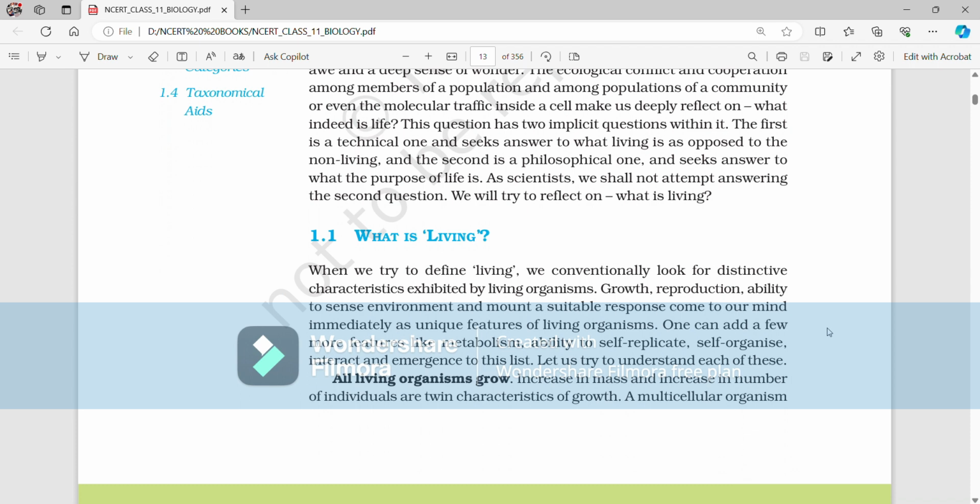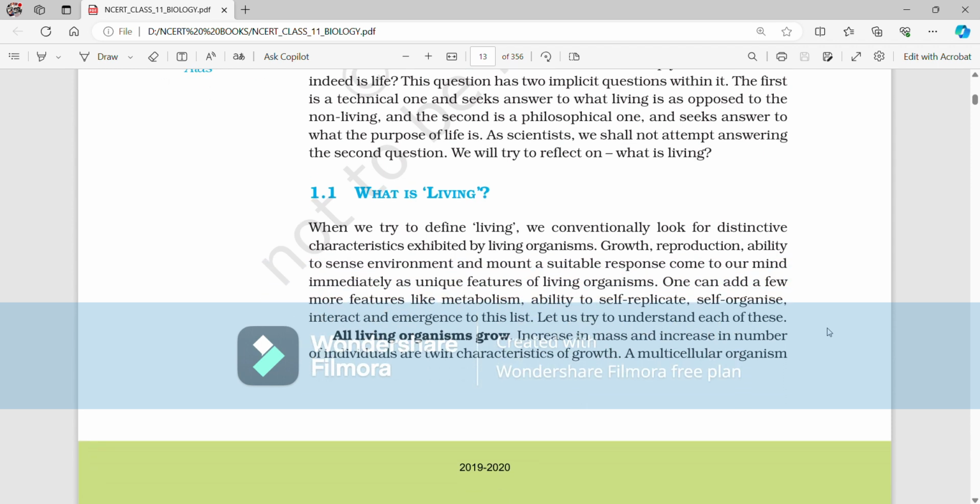1.1 What is living? When we try to define living, we conventionally look for distinctive characteristics exhibited by living organisms: growth, reproduction, ability to sense environment, and mount a suitable response come to our mind immediately as unique features of living organisms. One can add a few more features like metabolism, ability to self replicate, self organize, interact, and emergence to this list. Let us try to understand each of these.